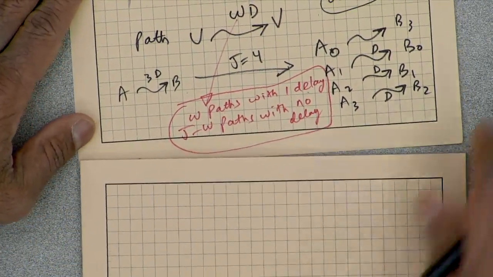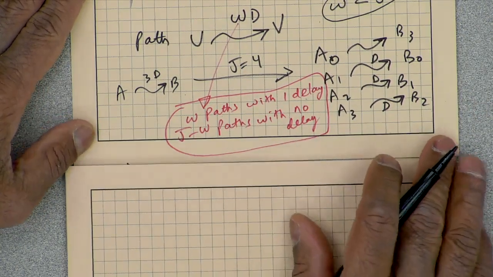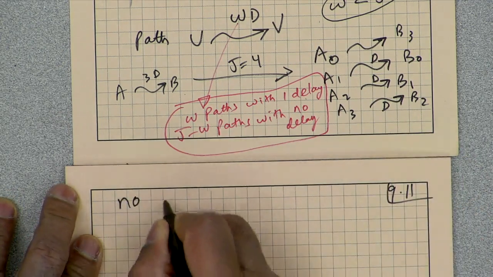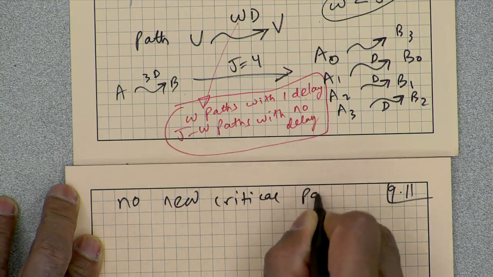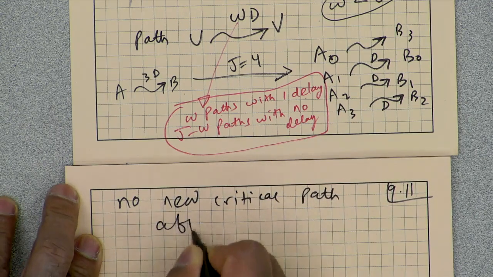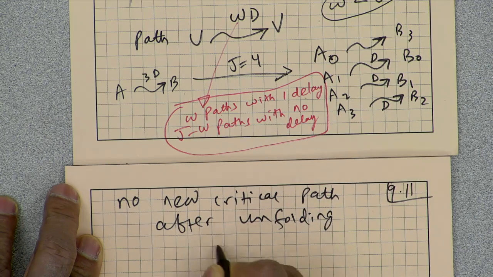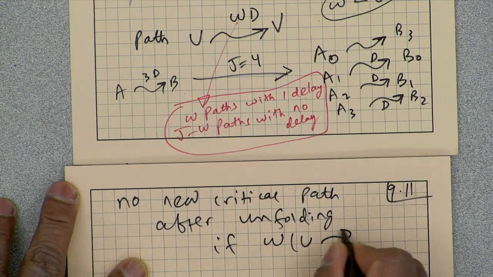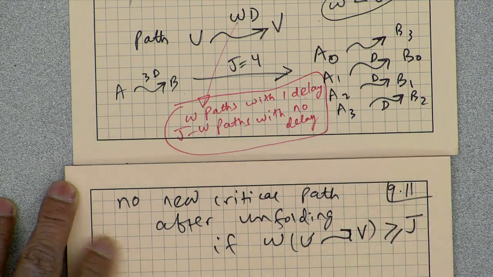So there is no new critical path after unfolding if W, the number of delays in the path u to v, is greater than or equal to J.